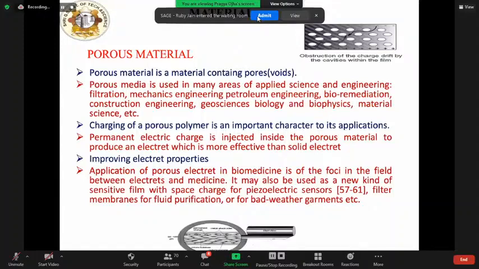So in nature, porous material exists in many forms, in plant leaves as well as in living beings. In fact, porosity in the leg bones of the horse is known to give immense strength. Most biomaterials are porous, having water molecule possibility. The importance of porous material in electret research is being recognized and may reveal entirely unknown features.